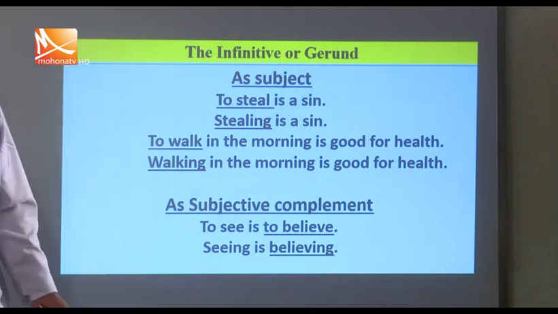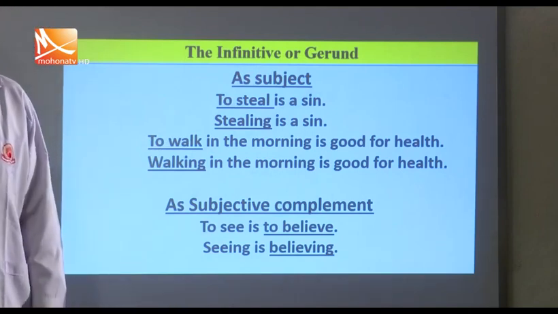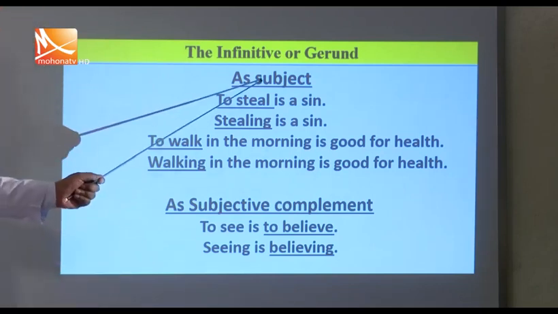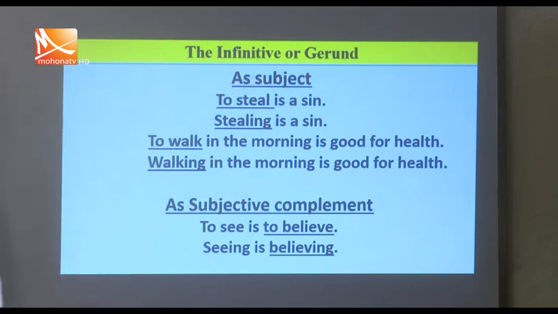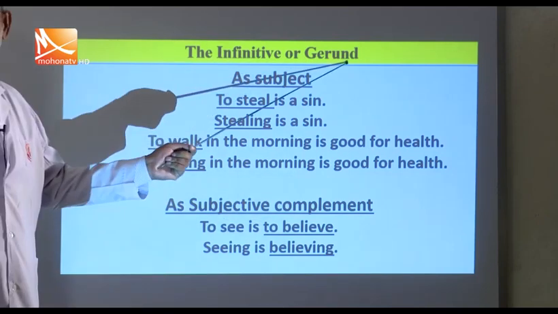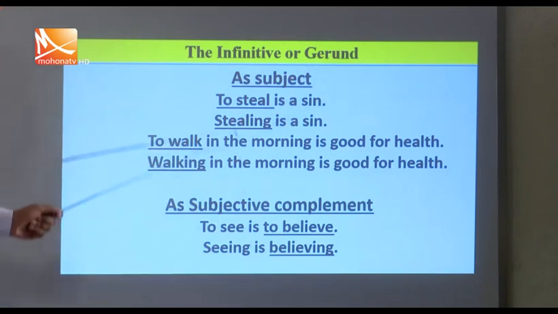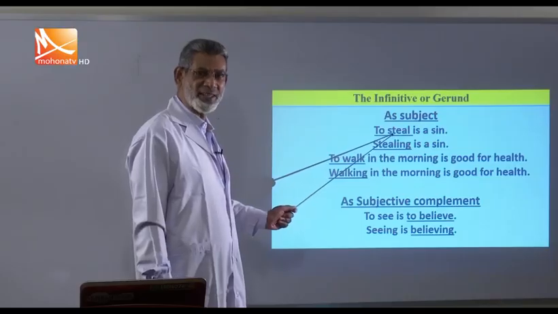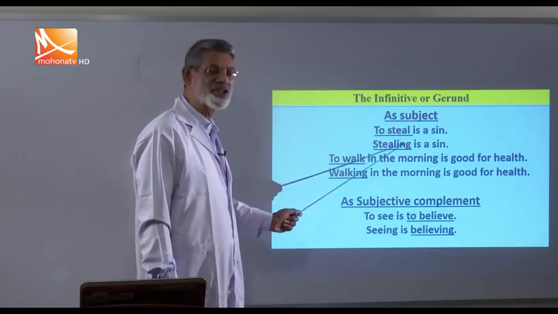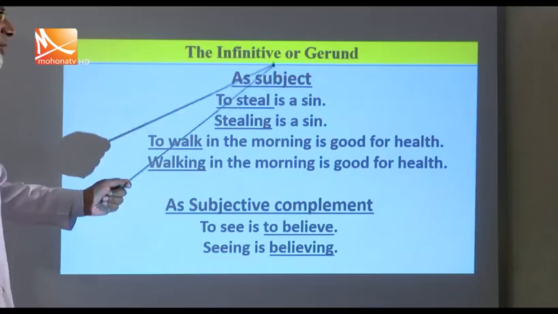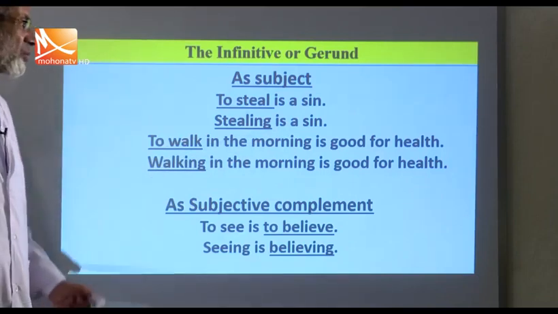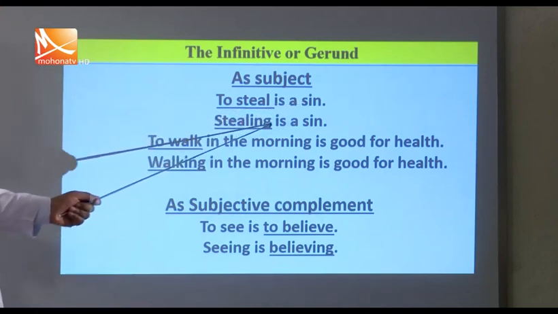Now the question: where do you have to use infinitive and where do you have to use gerund? So let's see. As a subject we can use either infinitive or gerund. Both will work. You see here, to steal is a sin. So to steal is in the position of the subject, and we have used infinitive. We can use infinitive or we can use gerund. So stealing is a sin. In the position of a subject, we can use both gerund and infinitive. To steal is a sin, stealing is a sin.